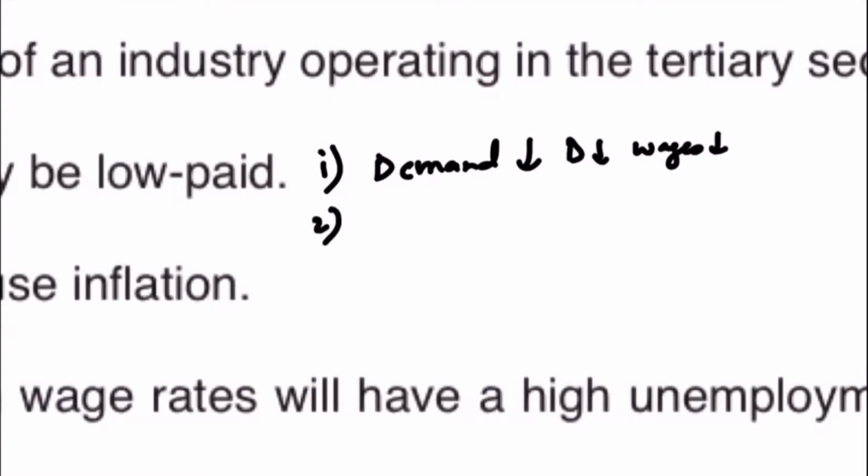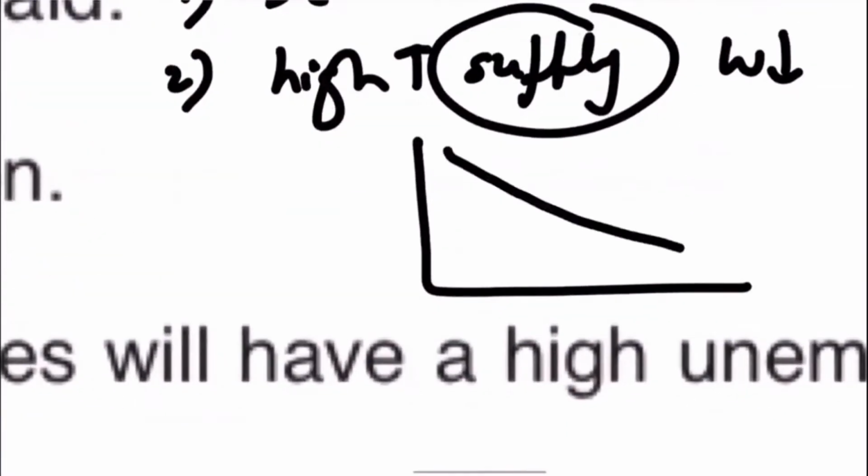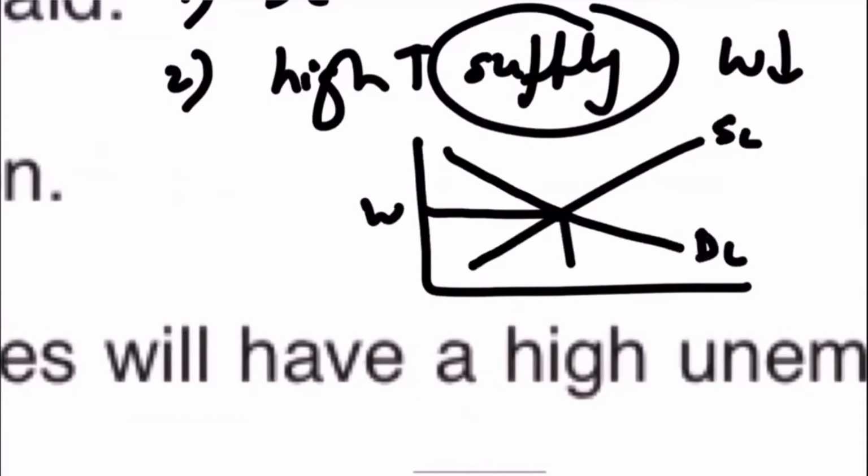Another reason could be that the supply of farm workers is very high. If there is high supply, it would reduce the wages. If we draw the diagram, with the demand for labor and the supply of labor, and this representing the equilibrium wage rate, then a rise in supply would bring the wage rate down. You don't need to make this diagram in a 4-mark answer, but I'm just letting you know.